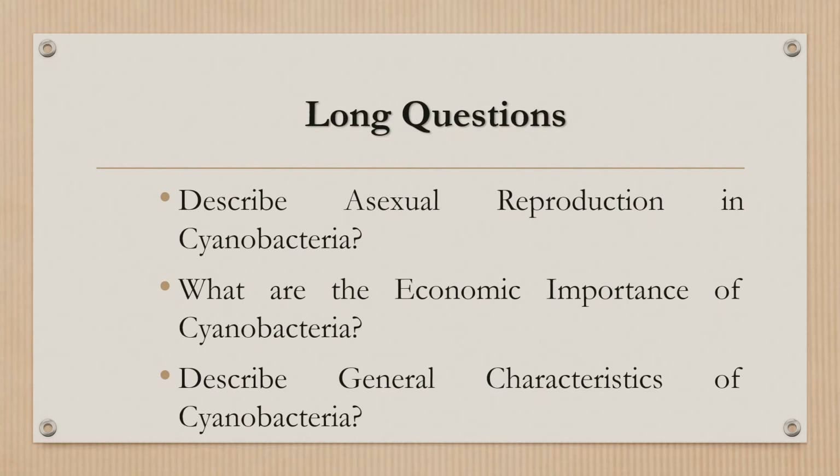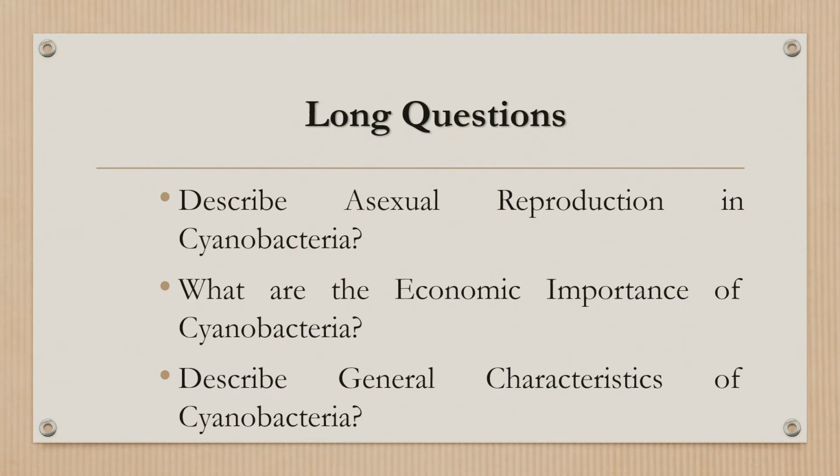Here we have question number 1, which is: describe the asexual reproduction in the cyanobacteria. There are almost 4 to 5 types of reproduction in the cyanobacteria, which are asexual. There is no sexual reproduction in cyanobacteria, so we have just asexual reproduction. So what are the asexual types of reproduction in the cyanobacteria? They are hormogonia, endospores, heterocysts, akinetes, and homospores. So these are some important types of asexual reproduction in cyanobacteria.